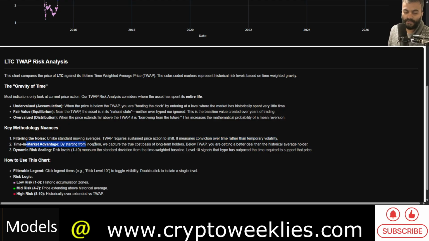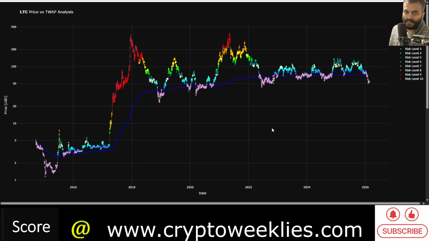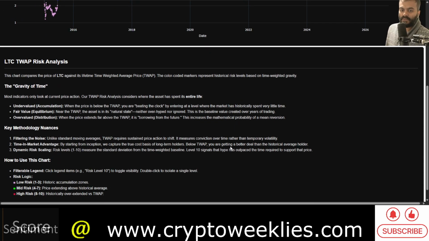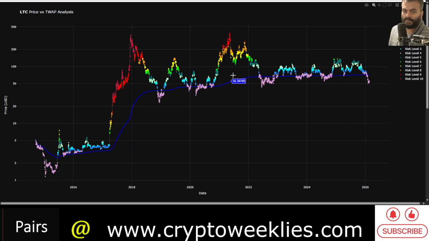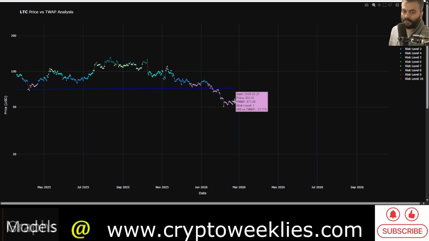It helps identify the time in market advantage by analyzing the asset since inception and identifying that true cost basis for long term holders, if they are DCAing, let's say at a daily or weekly level. So this is about getting a better deal than the historical average holder whenever the price is significantly below the time weighted average price. Right now, the time weighted average price for Litecoin is $72. The current price of Litecoin is around $55. That means it's at around a 23% discount, or negative difference, between the price and the time weighted average price.